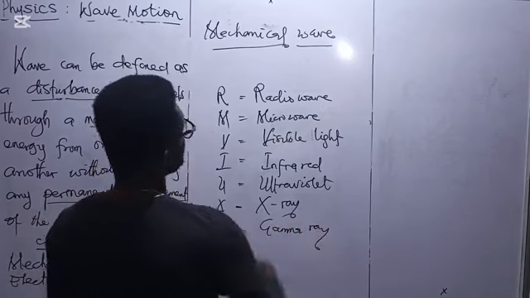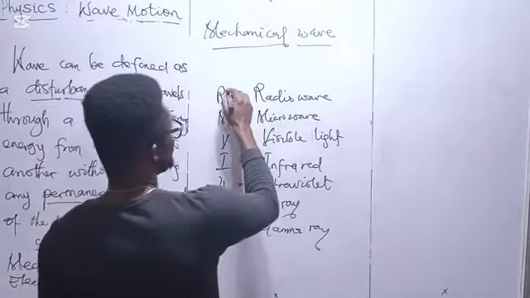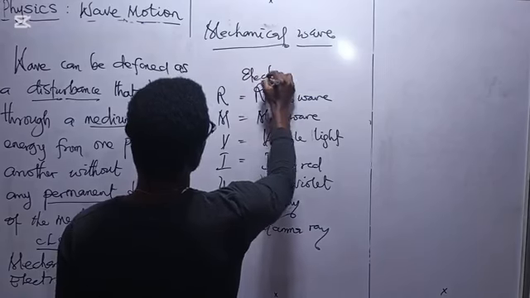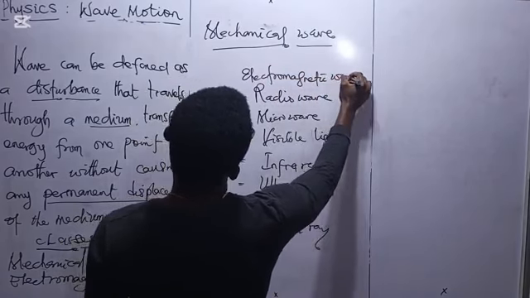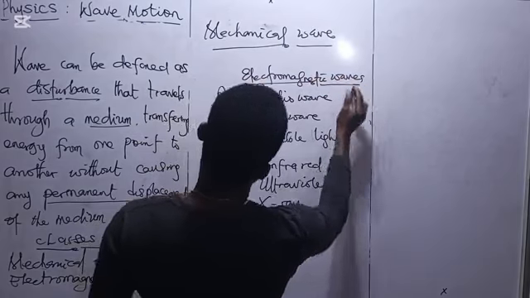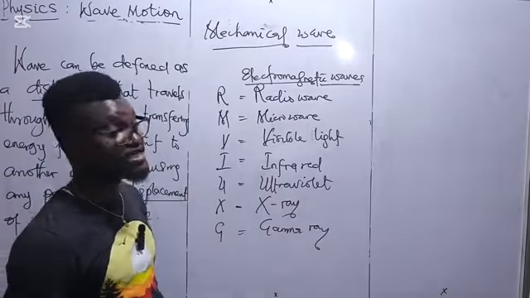All these are types of electromagnetic waves. You can say these are the examples of electromagnetic waves.